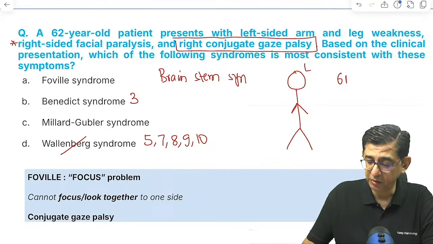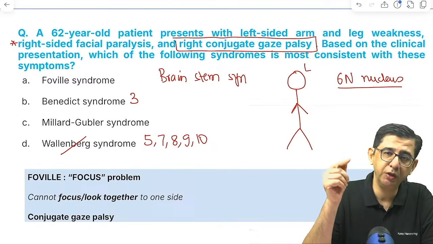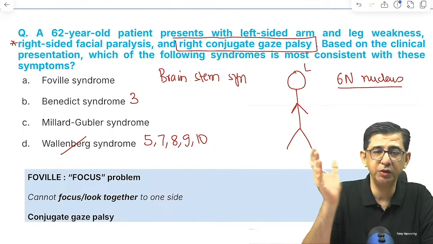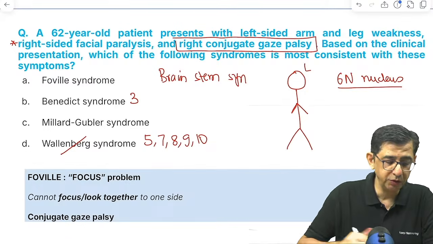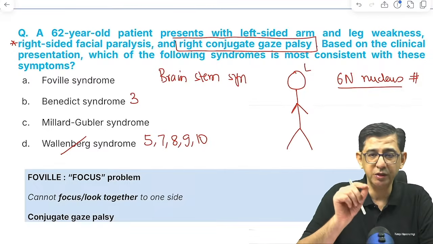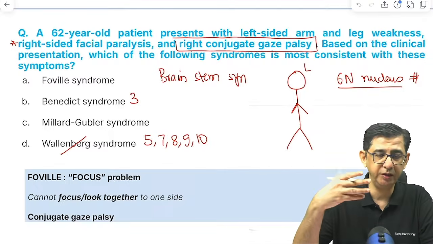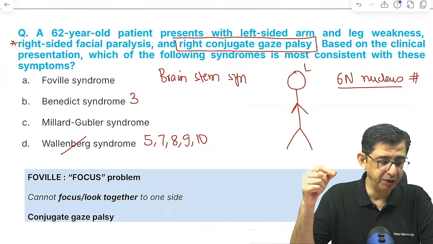The highlight of this question is that the 6th nerve nucleus is involved here, because the 6th nerve nucleus will be doing a cross talk with the 3rd nerve nucleus, which is why conjugate gaze happens, and you can move both your eyes towards the right and both your eyes towards the left. So because of the question, there is involvement of the 6th nerve nucleus in the patient. That is the main thing that is to be affected. That's the main point to be picked up, that there would be a conjugate gaze palsy involved in this patient.